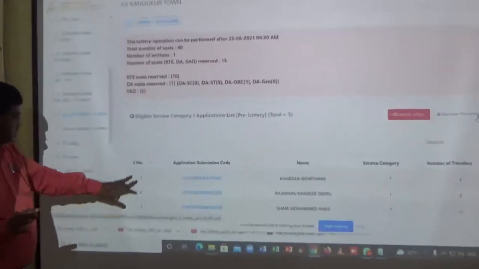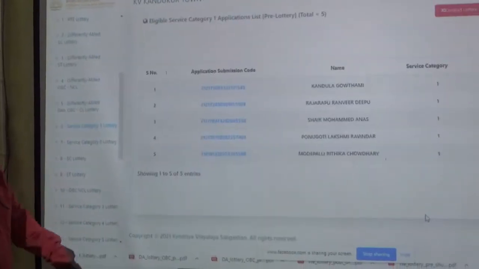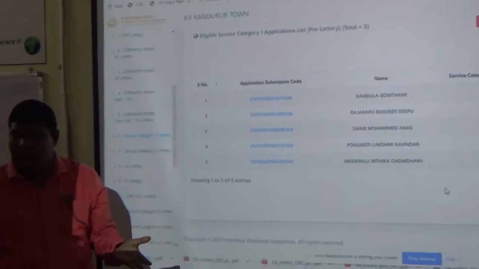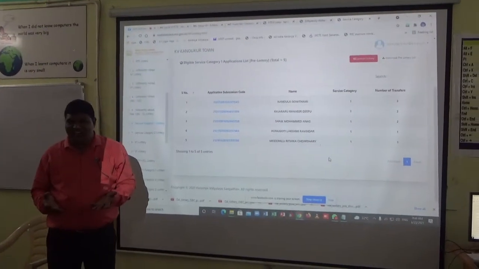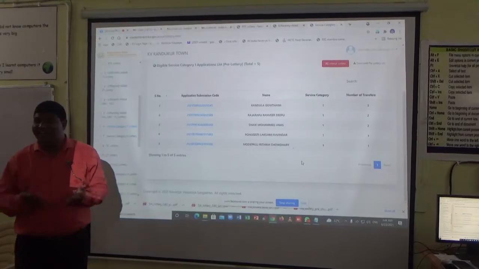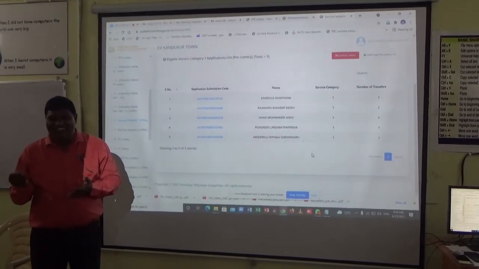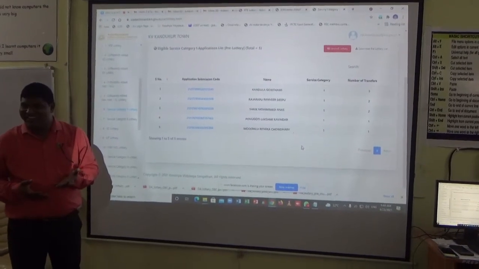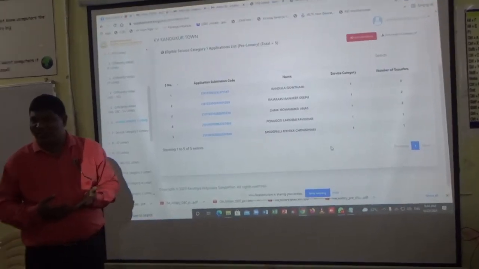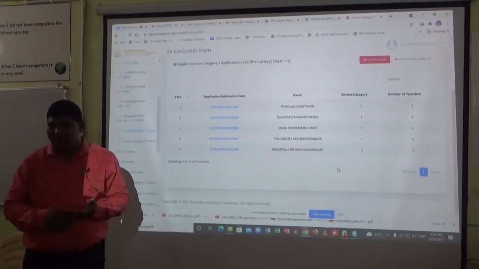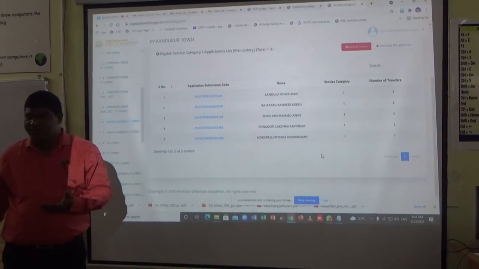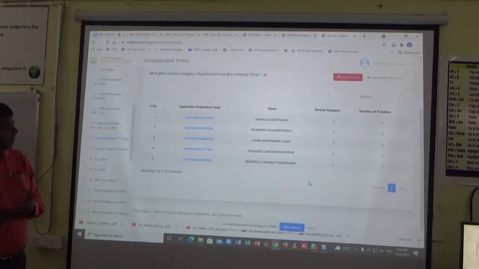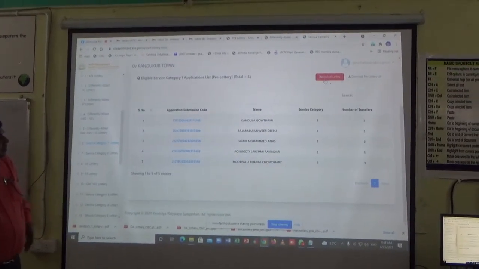Free lottery list. Just calm down. Let them show. Free lottery list, download this and this. How many applied? Only 5. So if any category 1 employee is here in Kandipur, in big schools there is competition only in category 1. If any railway employee, income tax or postal, even a postman's son or daughter will also get lucky. Yesterday Sai Rangal sir was talking. He studied with our sir also, Nagaraja sir. He is a BSc candidate here at the college. He was telling, Kandipur is lucky. 100%, all will get it.